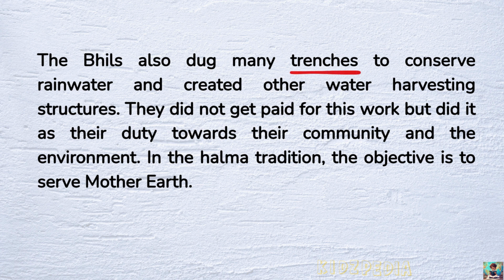Trenches means long, narrow holes made in the ground. People dig trenches to hold water or plant trees. Water harvesting means collecting and saving rainwater so it can be used later. So the Bhil community also dug trenches and built water harvesting structures to save rainwater.